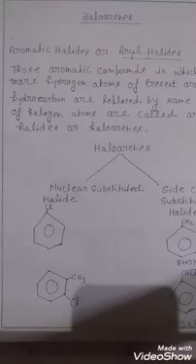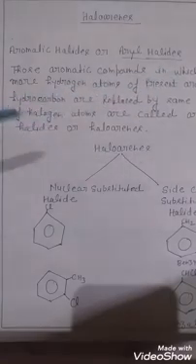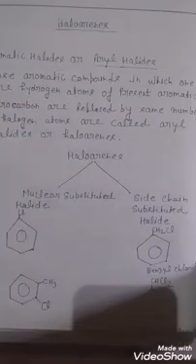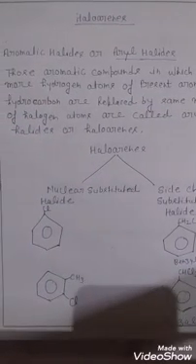So, let's start off with haloarenes. Do you know what haloarenes are? Those aromatic compounds in which one or more hydrogen atoms present in the aromatic hydrocarbon are replaced by the same number of halogen atoms are called aromatic halides or haloarenes.